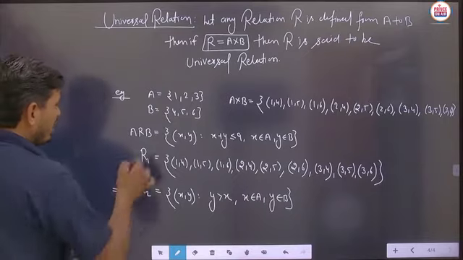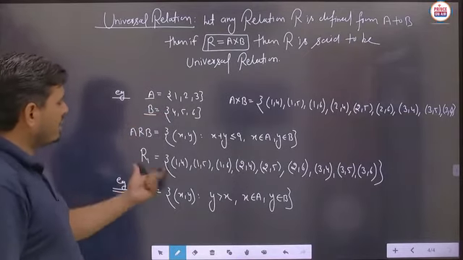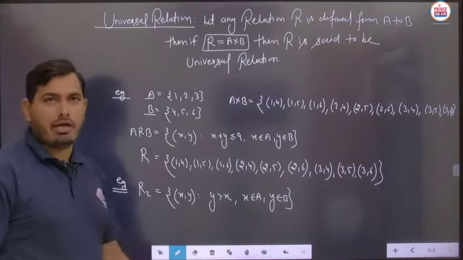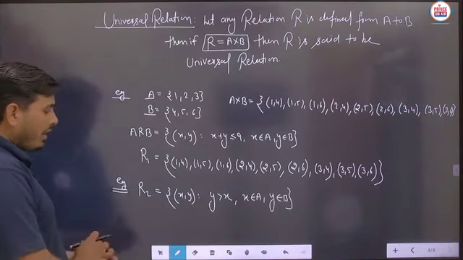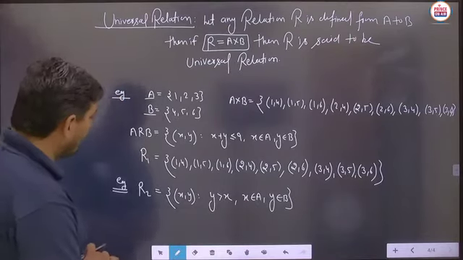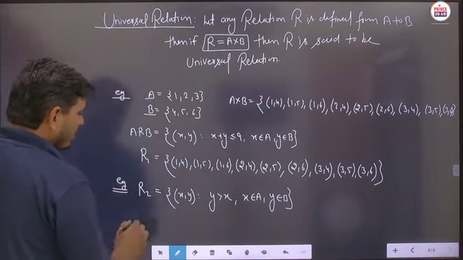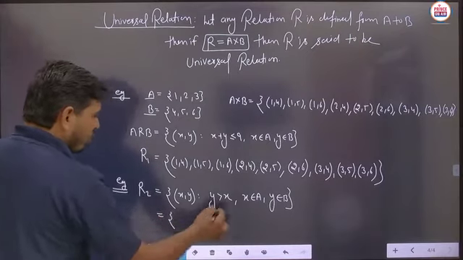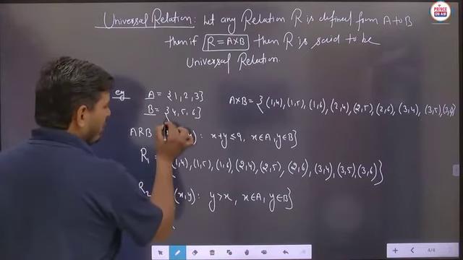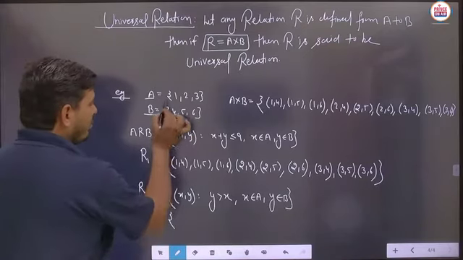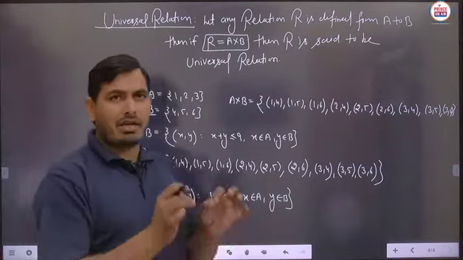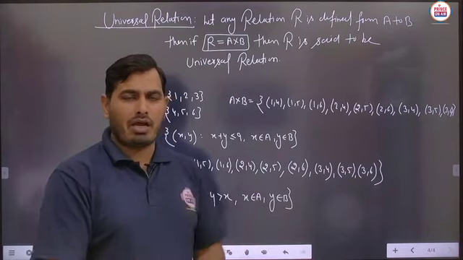So you can say that this A set and B set are given from the previous example. We are taking the elements, means this relation R2 is again defined from the set A to set B. No problem. So basically student, here x comma y such that y is greater than x, where x belongs to the set A and y belongs to the set B. Now we have to take some ordered pairs as per the given rule, y is greater than x. The element of y comes from the set B, and the element of x comes from the set A, and each and every element of set B is greater than the elements of set A.